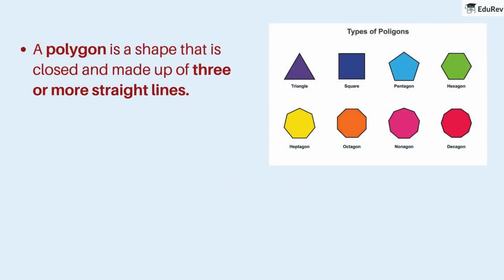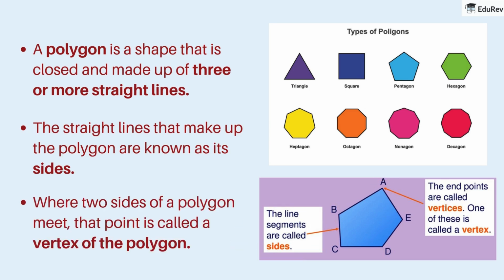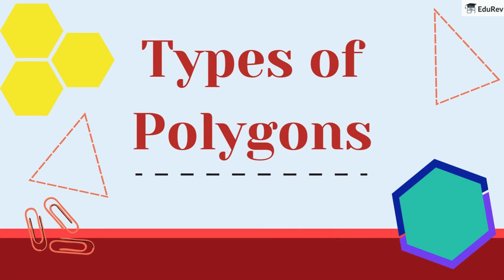A polygon is a shape that is closed and made up of three or more straight lines. The straight lines that make up the polygon are known as its sides. Where two sides of a polygon meet, that point is called a vertex of the polygon. Now, let us discuss the types of polygons.